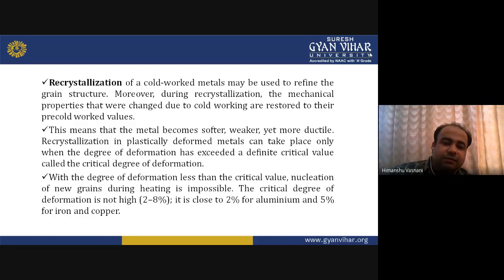Recrystallization in plastically deformed metals can take place only when the degree of deformation has exceeded a critical value, called the critical degree of deformation. When the degree of deformation is less than the critical value, nucleation of new grains during heating is impossible. The critical degree of deformation is not high, that is 2 to 8%. It is close to 2% for aluminum and 5% for iron.